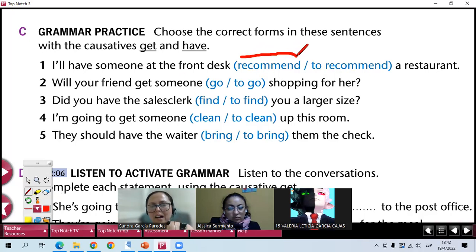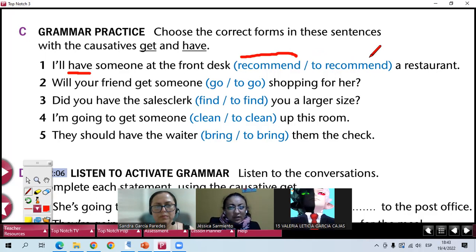And when you say have, it means that you will really ask a person. It's not just you get something. You will ask someone to recommend you a restaurant. And you use recommend and not to, because with have, we use the verb in the base form, and with get, we use to.